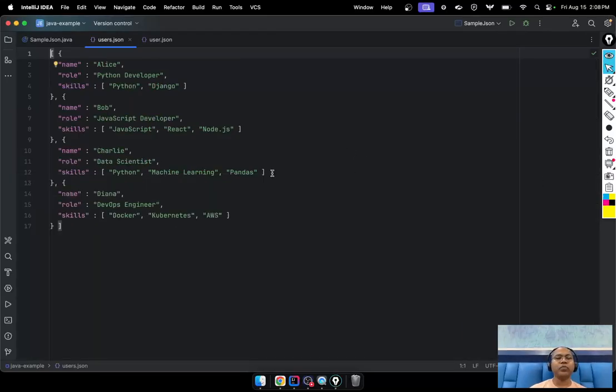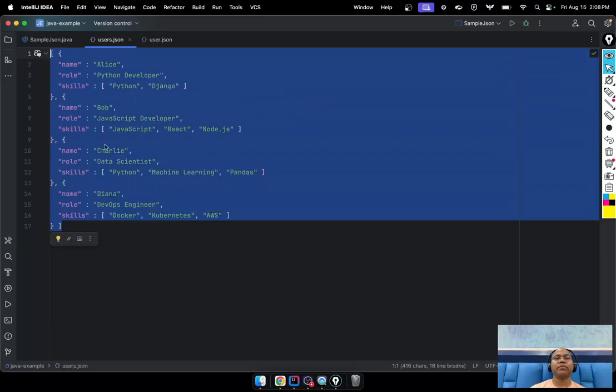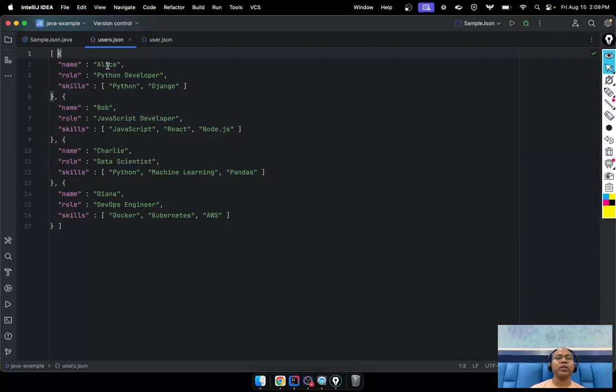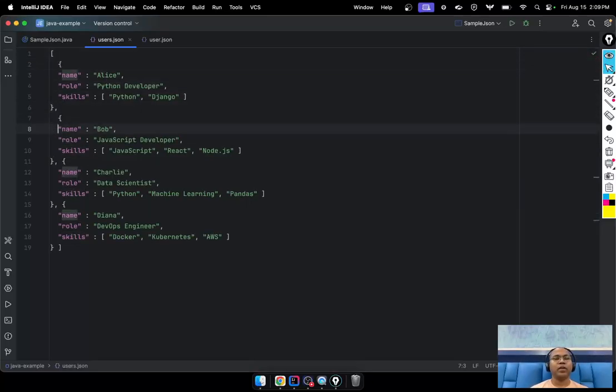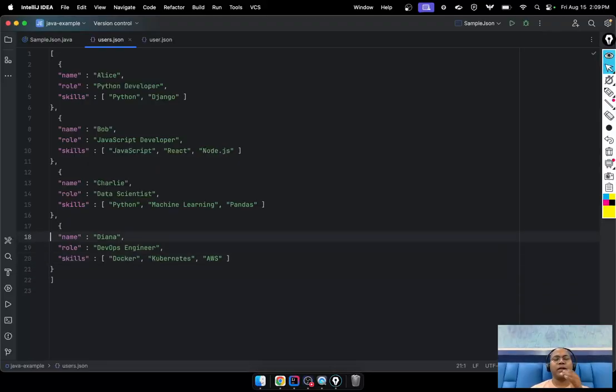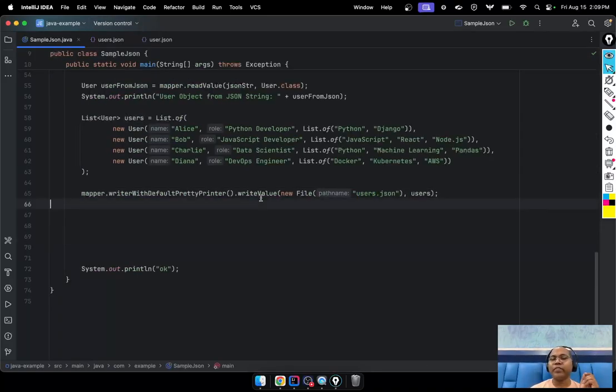Here, notice users.json is made. So now notice we have a list: this is user 1, user 2, user 3, user 4, and this is an array, formatted data. So how to do it? Simply writeValue. WriteValue helps us say, hey, write the value. We have these users, and I want to write them in this file. Very simplified way.